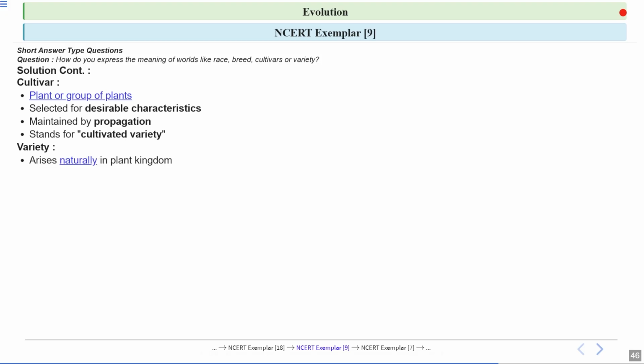What is variety? So this variety, in the plant kingdom, naturally arises, meaning it is not created by the scientists or the farmers. For example, different varieties of the wild tomatoes are found. A notable feature of variety is that if you grow new plants from its seeds, those plants will be exactly the same type. So this is referred to as true to type. This means that there is genetic stability and the characteristics remain the same in the next generation.